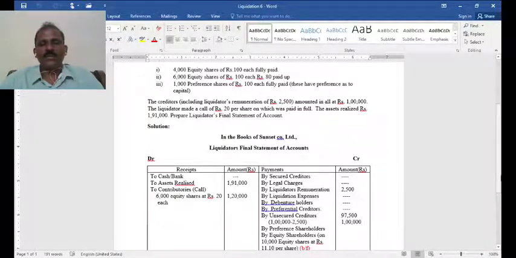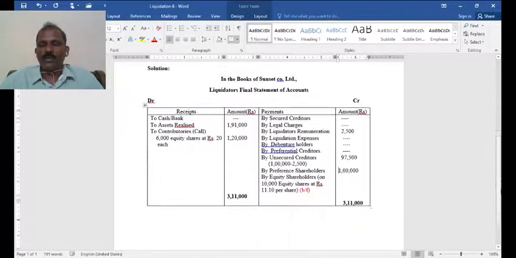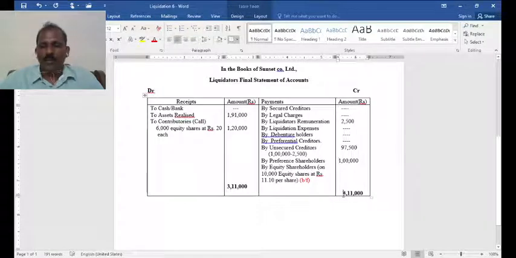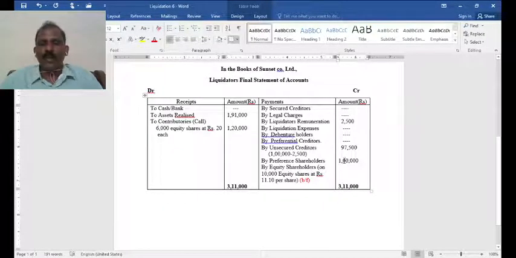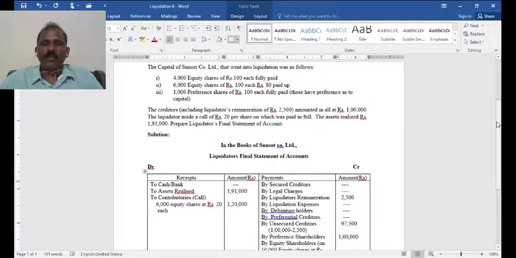Then unsecured creditors. As I told earlier, the total amount of creditors is 1 lakh, of which 2,500 is remuneration, which you exclude, so you will get 97,500. Then preference capital is to be paid to preference shareholders, 1 lakh. As the problem says, they have to be paid as they have a preferential right.